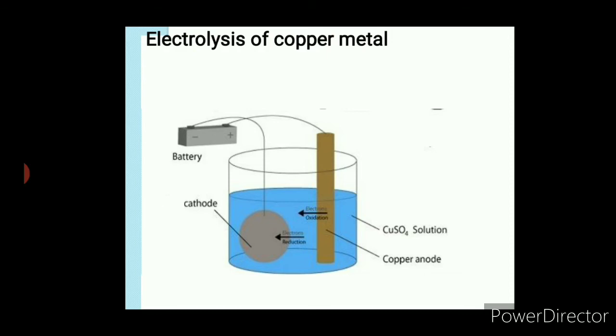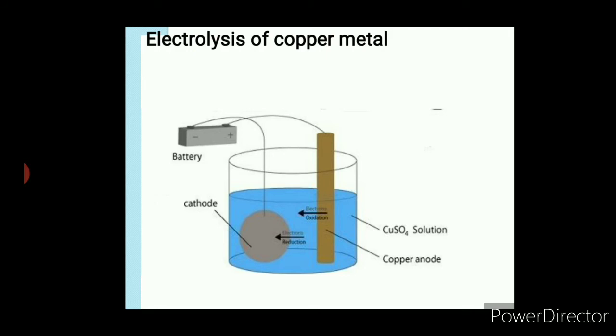Here, for the anode we have to take copper metal. Copper metal is the anode, and any article, usually a steel coin, we will take as the cathode. The anode is connected to the positive terminal of the battery, so it is positively charged, and the cathode is connected to the negative terminal of the battery, so it is negatively charged. One way of remembering it: the anode is the electrode which is positively charged, and the cathode is negatively charged.